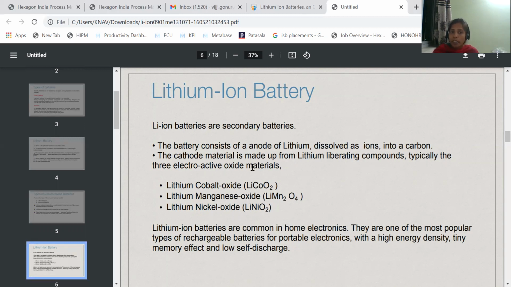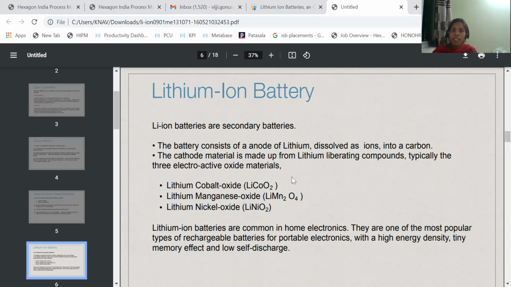Now, the cathode material is made from lithium liberating compounds. What is the cathode here? The cathode will be the compound which can liberate the lithium, that means which can release the lithium. Whatever compounds can release the lithium, such compounds are acting as a cathode here.